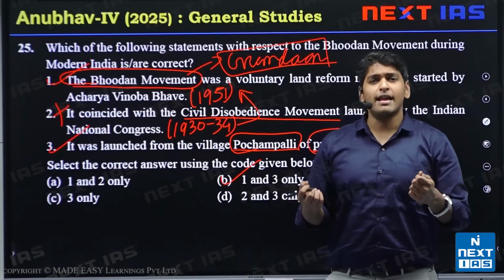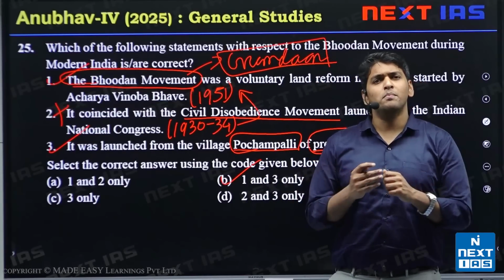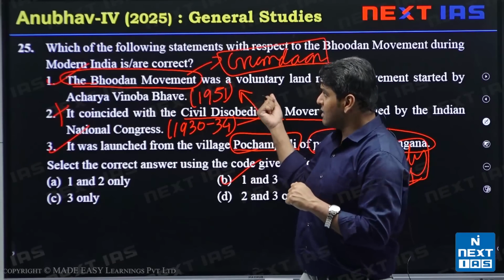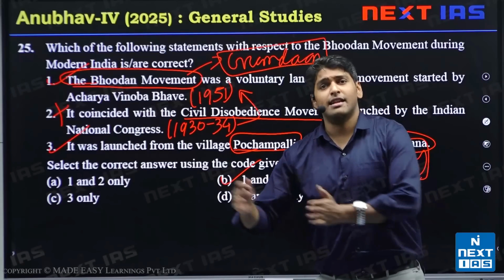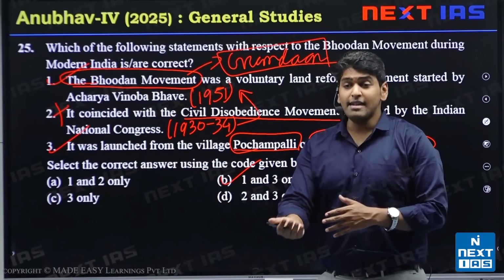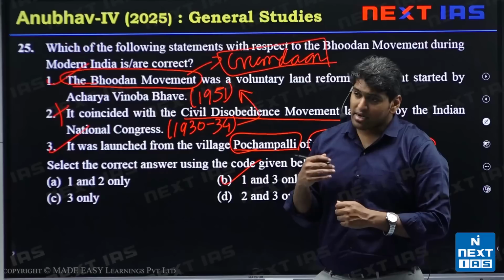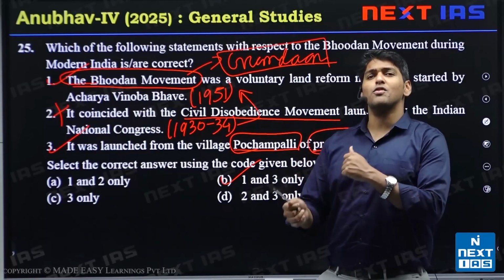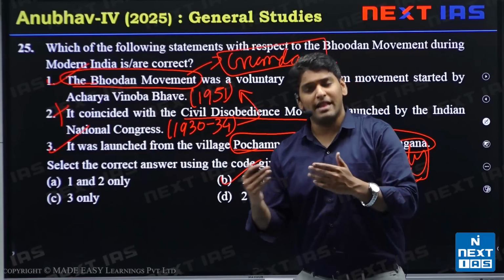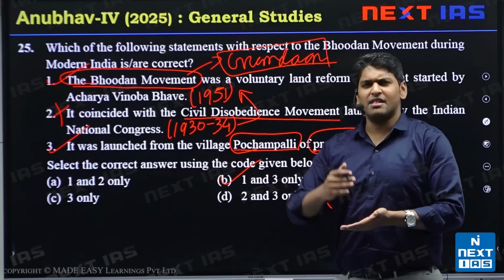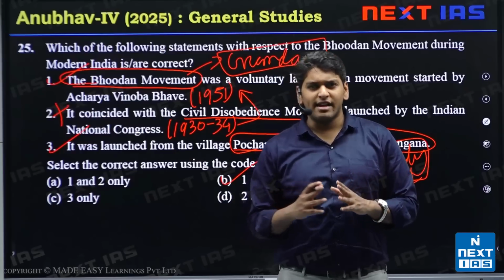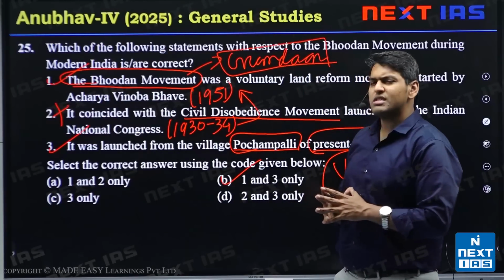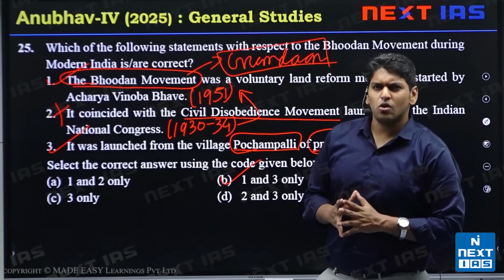Okay, so it had a lot of issues, a lot of managerial problems. It was an idea which was very good on paper: someone who has a lot of land can donate land, and someone who doesn't have land can take land and start cultivation. But there are a lot of other things required apart from land, like capital, forward linkages, backward linkages. All of these things complicated it, and this movement lost steam in the 60s, and later it stopped.